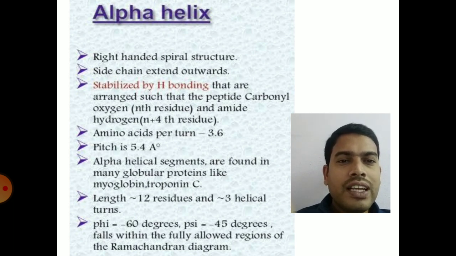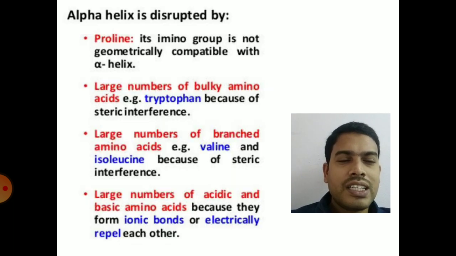So that is alpha helical structure, which is stabilized by intramolecular hydrogen bonding. The best examples are alpha keratins and globular proteins like troponin, myoglobin, etc. Most proteins contain alpha helical structure, and also a mixture of alpha and beta pleated sheet structure. So that is alpha helical structure.